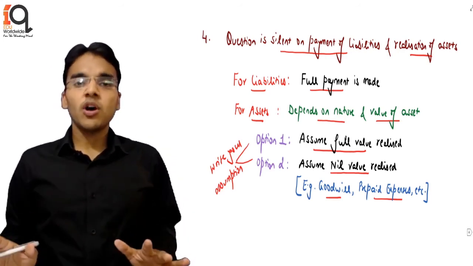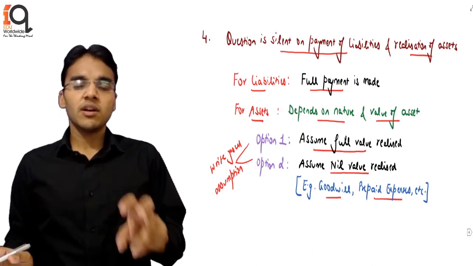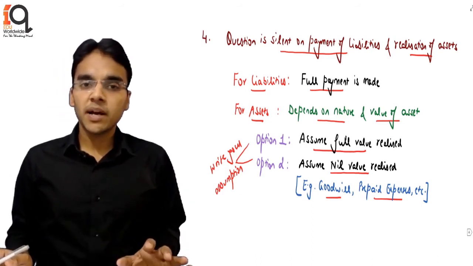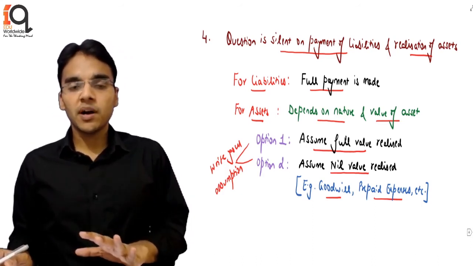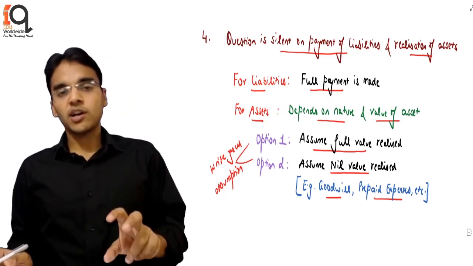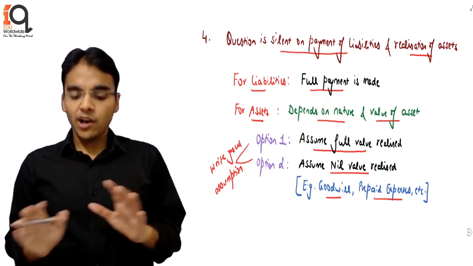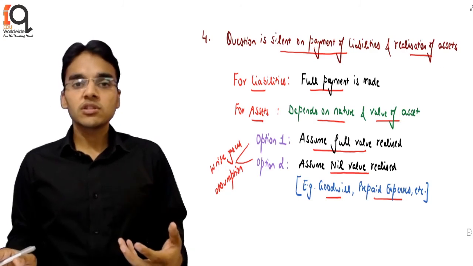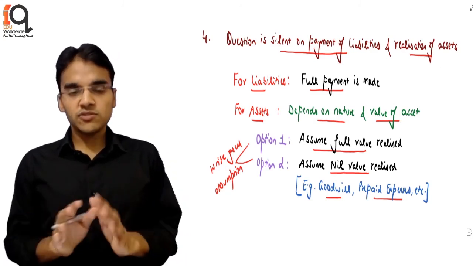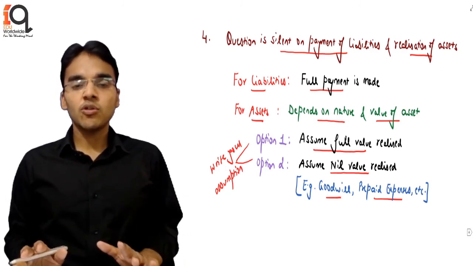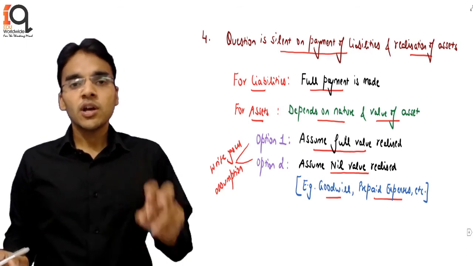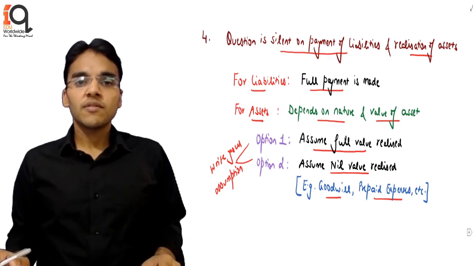So this was all about the normal dissolution, where we learned about the accounting perspective, what all entries are to be passed, and how the account is to be made. The important account is obviously your realization account, along with the certain notes which I have discussed with you. So this was all about the realization account. Hope you have understood, students. Now we are going to discuss further. Thank you.